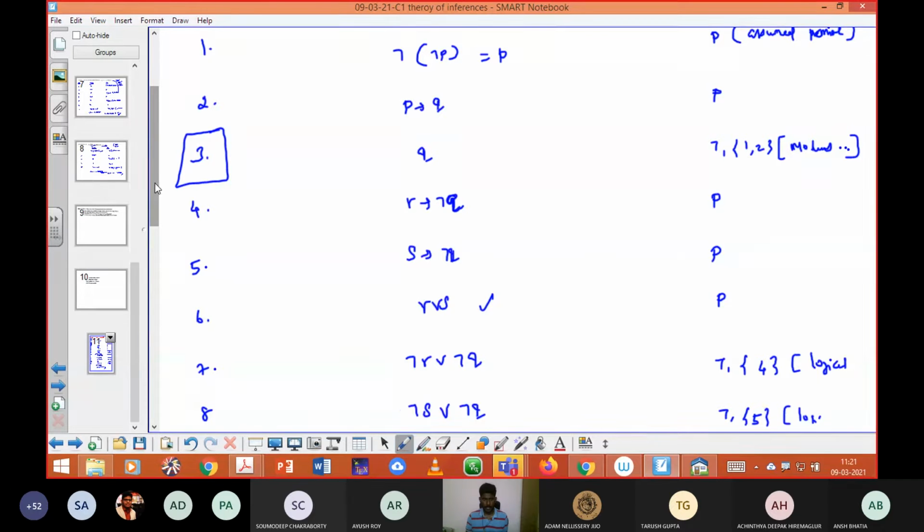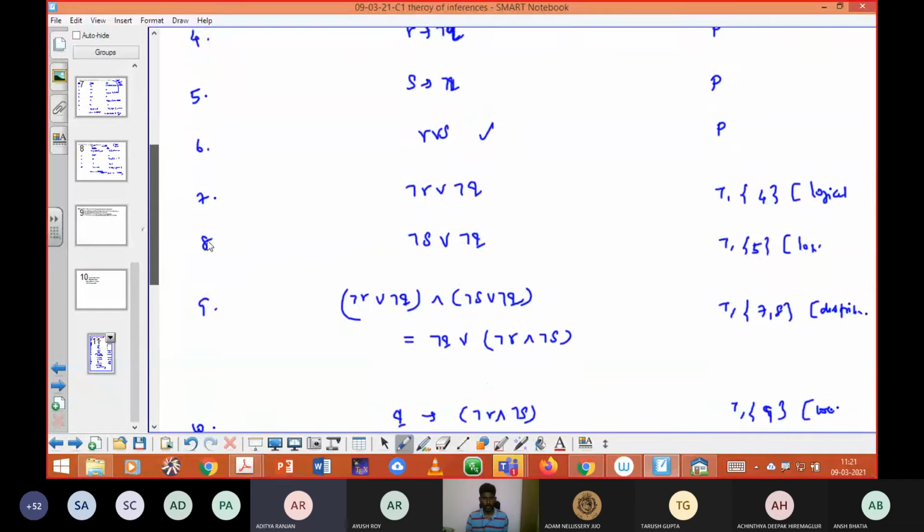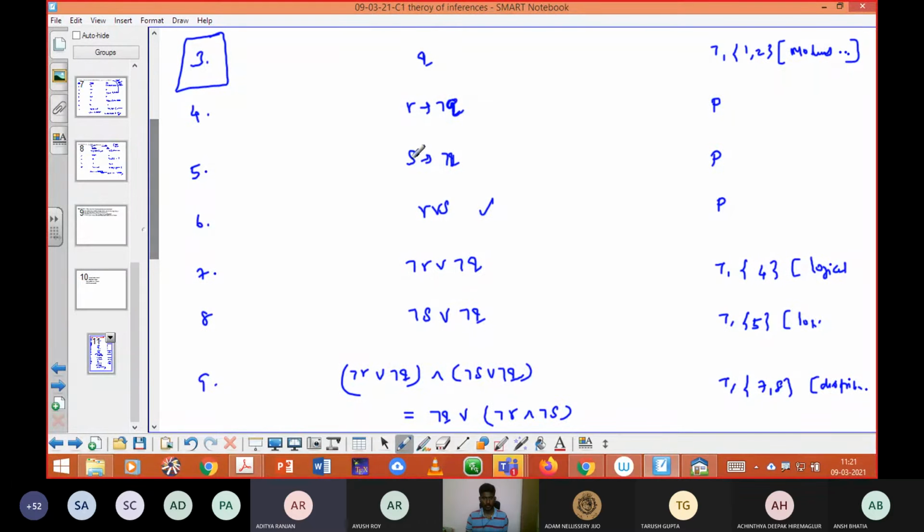Sir, can you explain the seventh step again? Seventh step. One minute. The logical equivalence says if R then Q, negation Q, then it should be negation R and negation Q. You have written the seventh step from step 4.